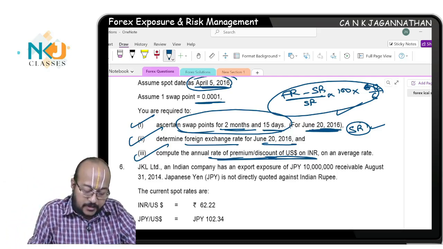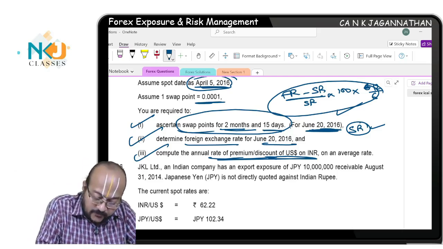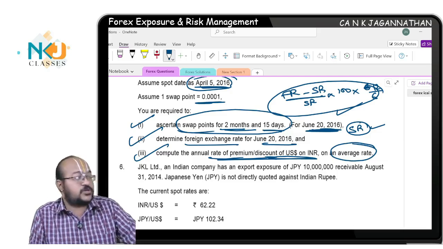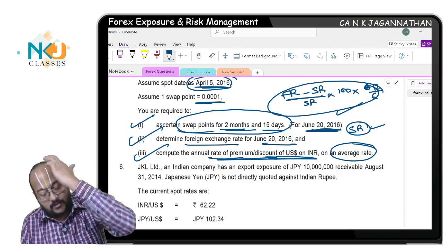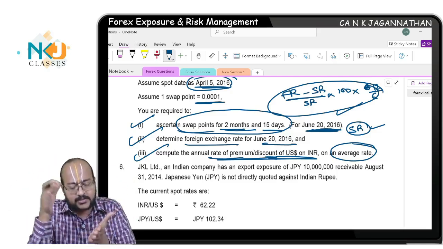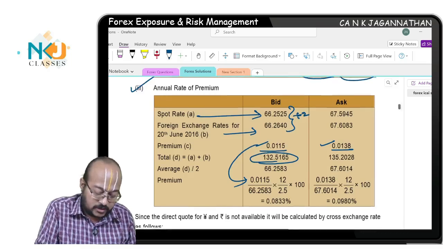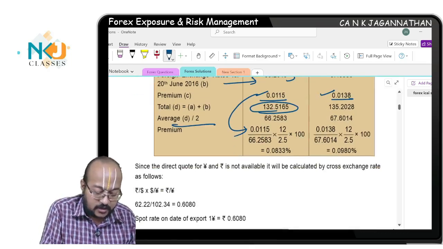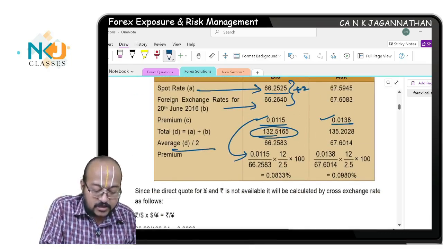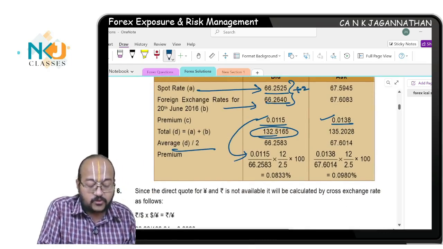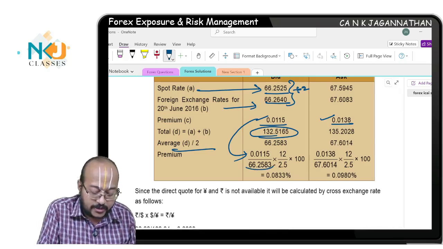But what happens in this case, they are specifically asking to take the average rate, which means spot rate plus forward rate divided by 2, you will get the average rate and solve the question. Are you understanding? So average rate, very simple, 66.2525 plus 66.2640 divided by 2 you will get the denominator.